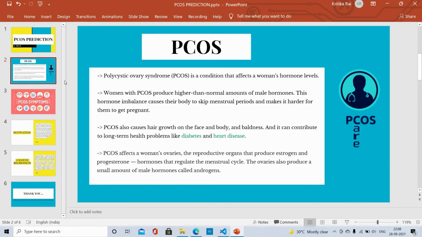So PCOS stands for Polycystic Ovary Syndrome. It is a hormonal disorder which is common among women of reproductive age, especially from 14 years to 45 years. Women with PCOS may have infrequent or prolonged menstrual cycles or excess release of the male hormones. In this condition, the ovaries produce an abnormal amount of androgens, which are the male hormones.